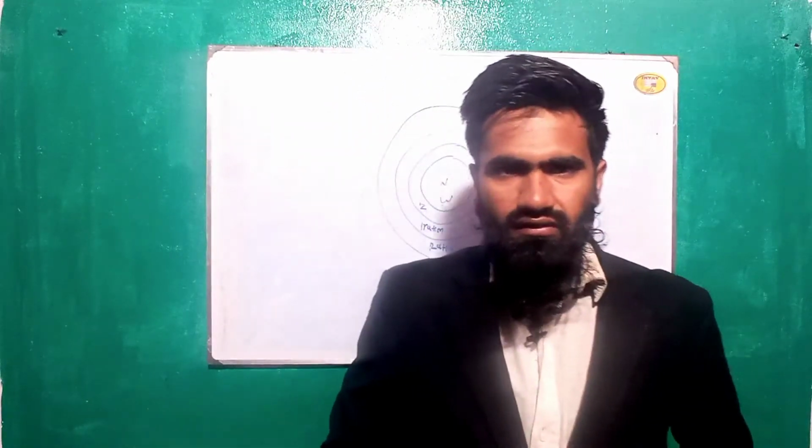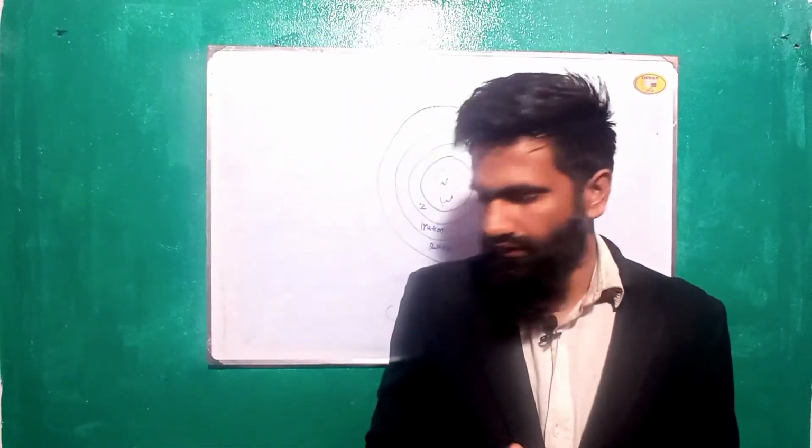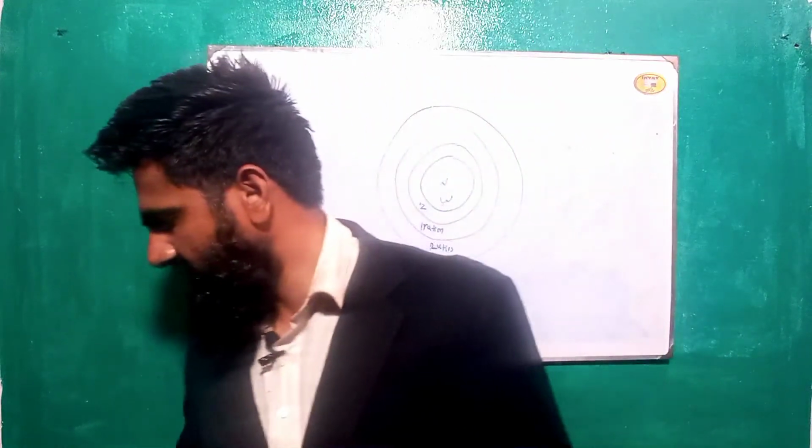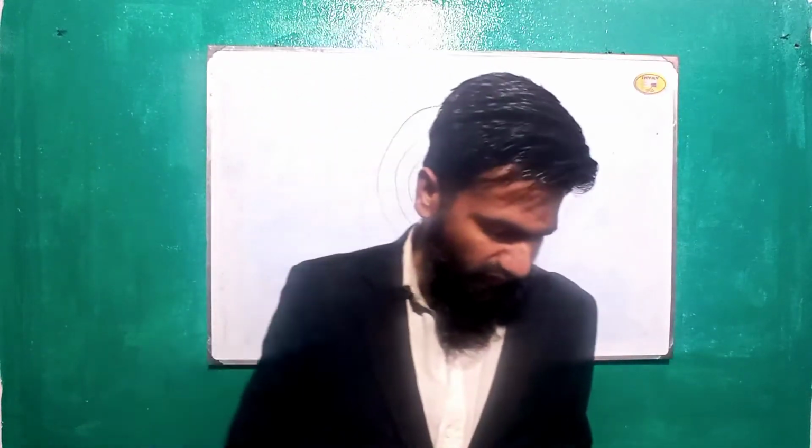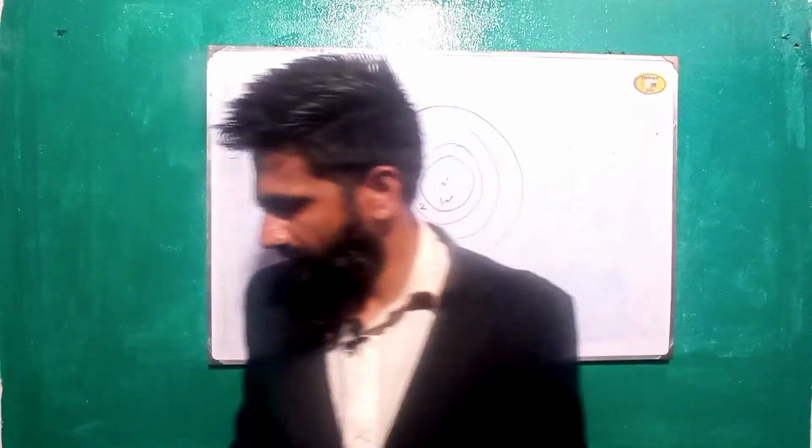This is the math basic number system. So on the first page of this book the writer discussed the number system, and the definition of rational number and irrational number is written in this book.